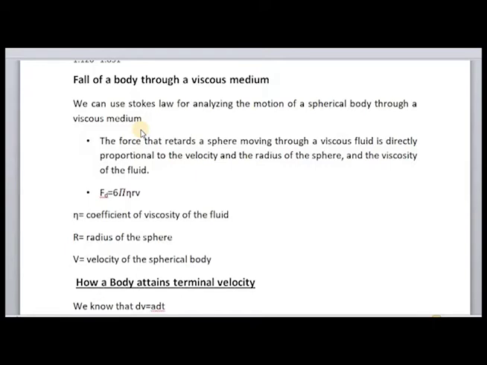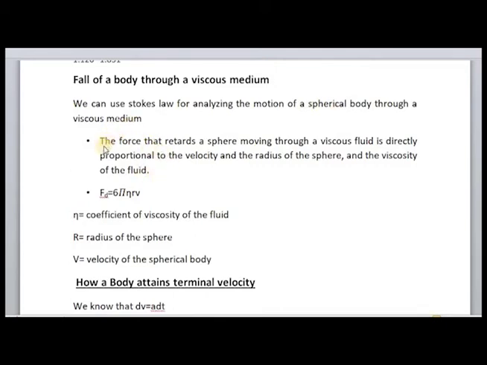Okay, so now what we are doing here is considering the fall of a body through a viscous medium, and specifically we are applying Stokes law. It is important: we are applying Stokes law for analyzing the motion of a spherical body. Stokes law describes the motion of a spherical body through a viscous medium.